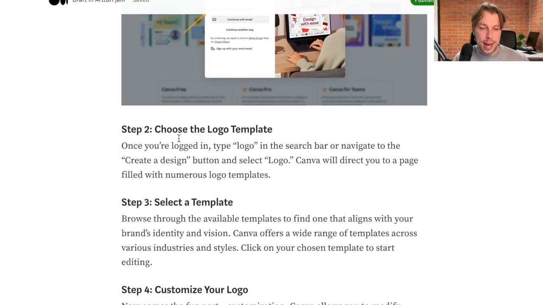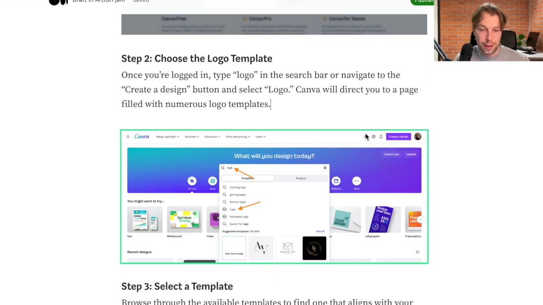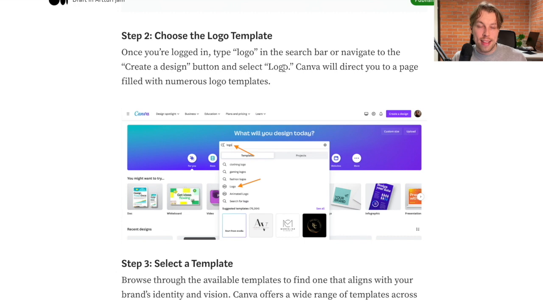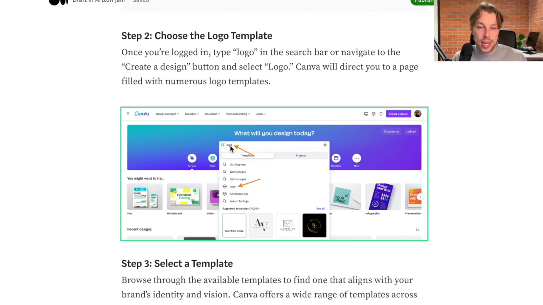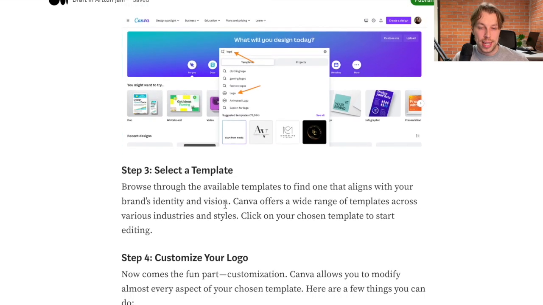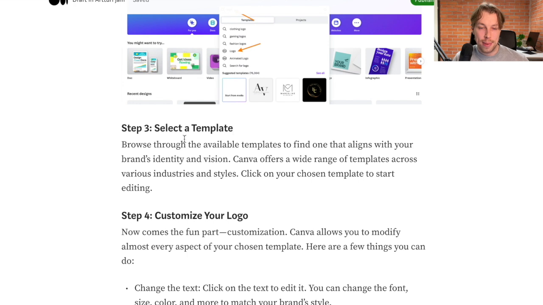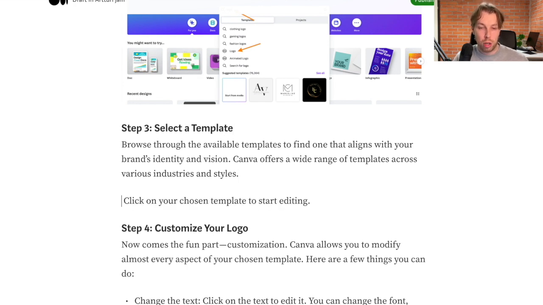Then I'm talking about choosing a logo template. So of course, this is also something that I need to be able to demonstrate to my audience. So I'm going to drag and drop another image here. And here I'm showing that, as ChatGPT is saying, I'm searching for logo, and then I am choosing the logo from this drop down. And then in the next step, it says that I need to choose a template. So of course, I'm going to also show an image of myself choosing the template.